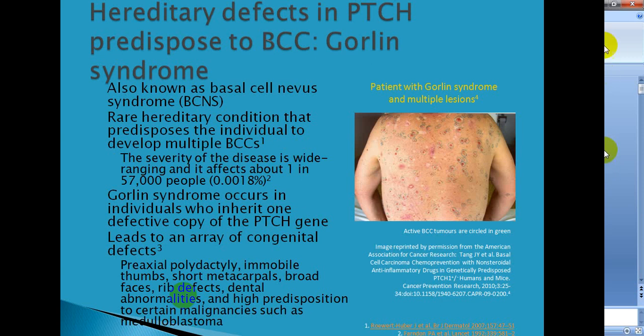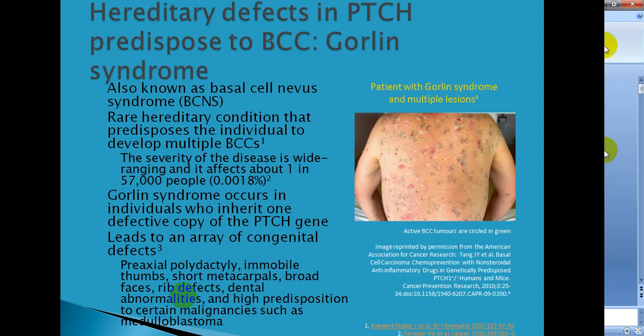This is Gorlin syndrome, also known as basal cell nevus syndrome, that is BCNS. It's a rare hereditary condition that predisposes the individual to development of multiple basal cell carcinomas.